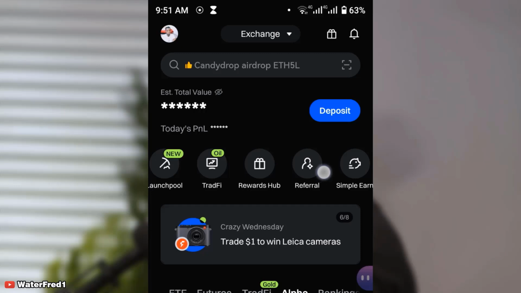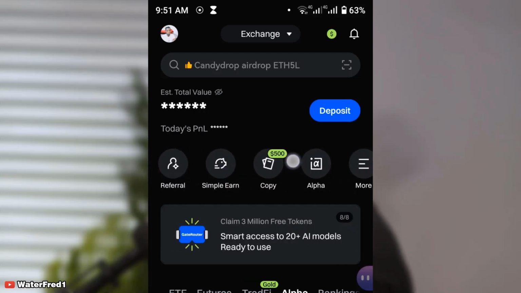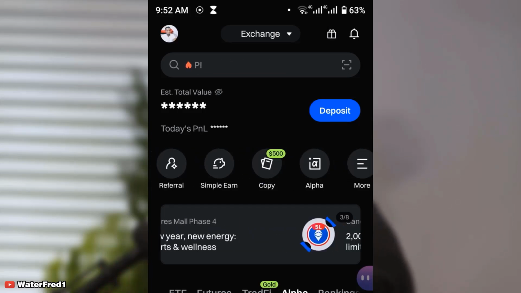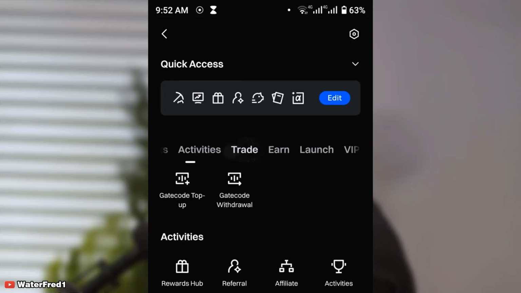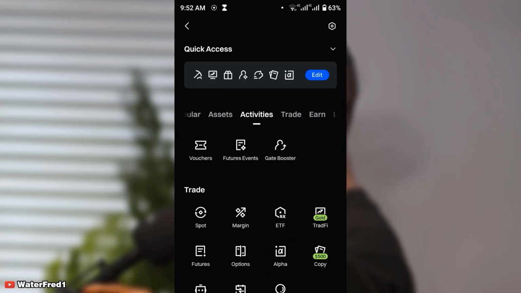Right now, at the top of this place, you're going to see lots of features. And if you scroll gently to the end, you're going to see Alpha. Now, if yours doesn't have Alpha right there, click on More, and then scroll a little bit to Trade. You can see Trade right there and you're going to see Alpha. But before then, click on Edit.